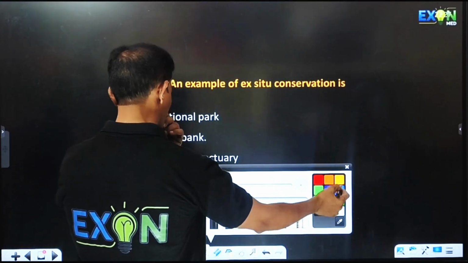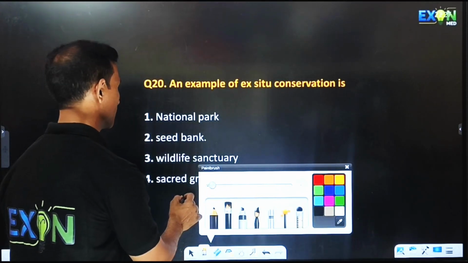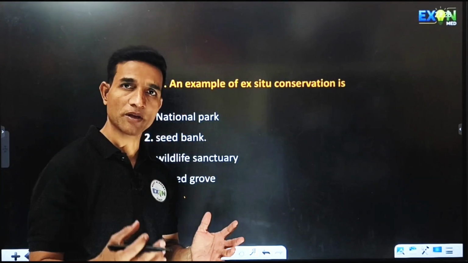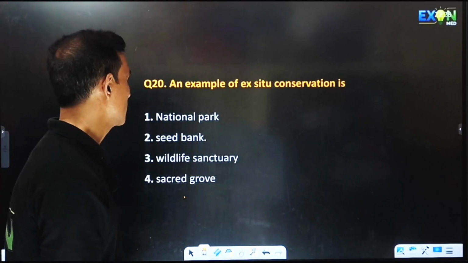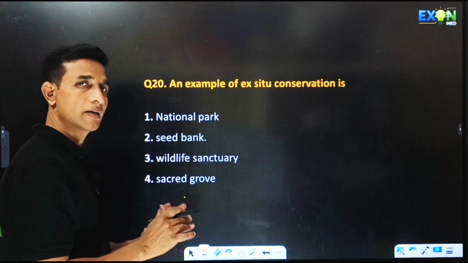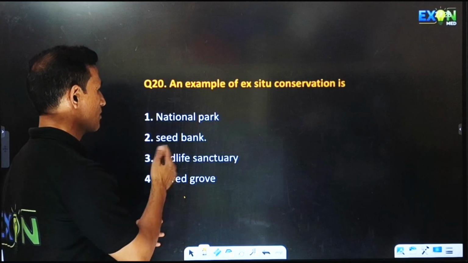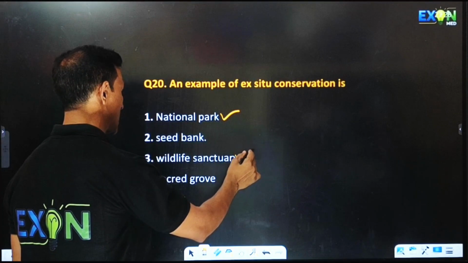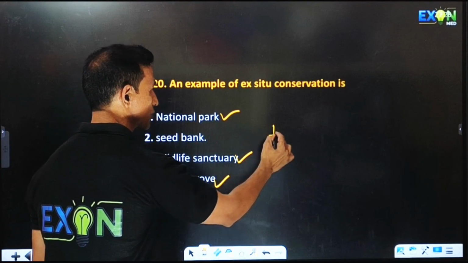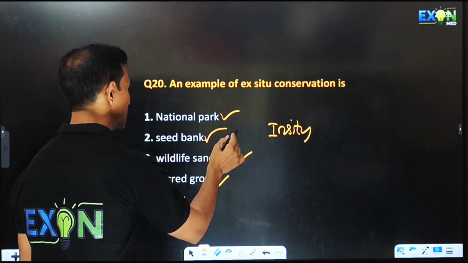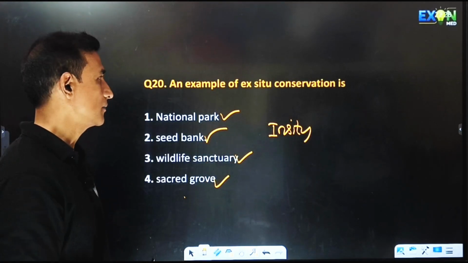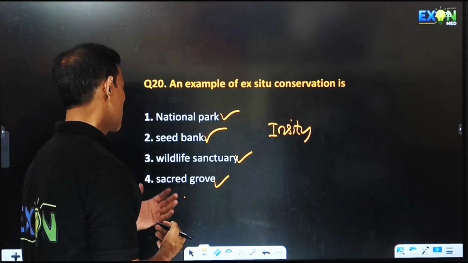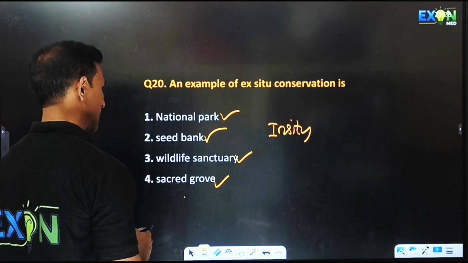Next, an example of ex situ conservation is, so ex situ conservation is a type of conservation where the animals are taken out from the natural habitat and then preserved in another habitat, where human beings will control it. So here national park, seed bank, wildlife sanctuary and sacred groves. National park, wildlife sanctuary and sacred groves are in situ conservation, and ex situ is seed bank, where we keep the seed preserved under minus 196 degrees centigrade in liquid nitrogen. We call it cryopreservation. Hence the answer will be 2.